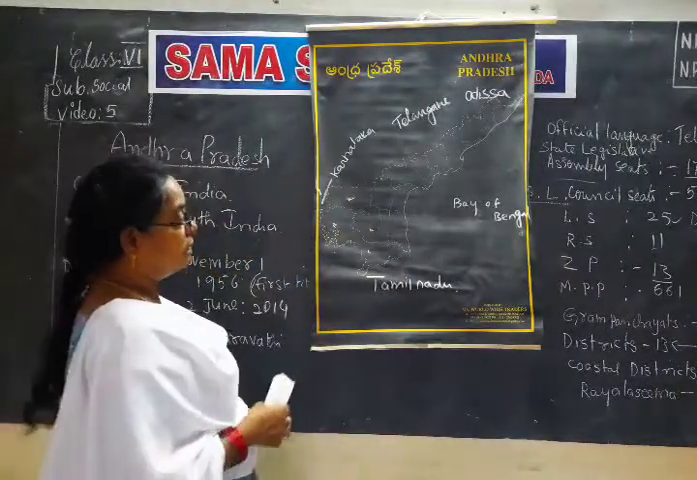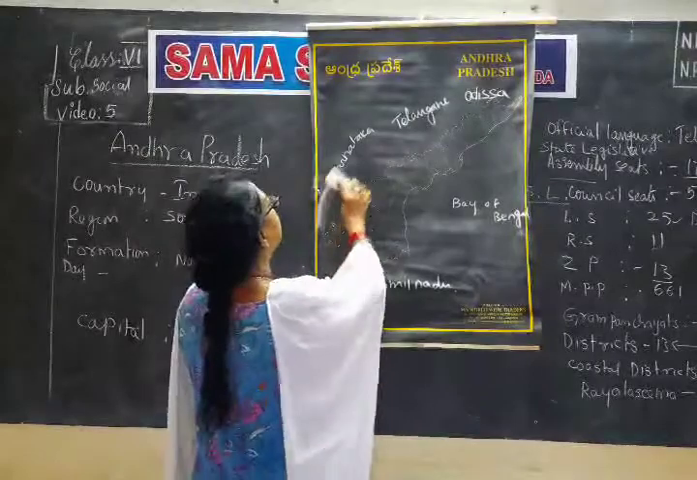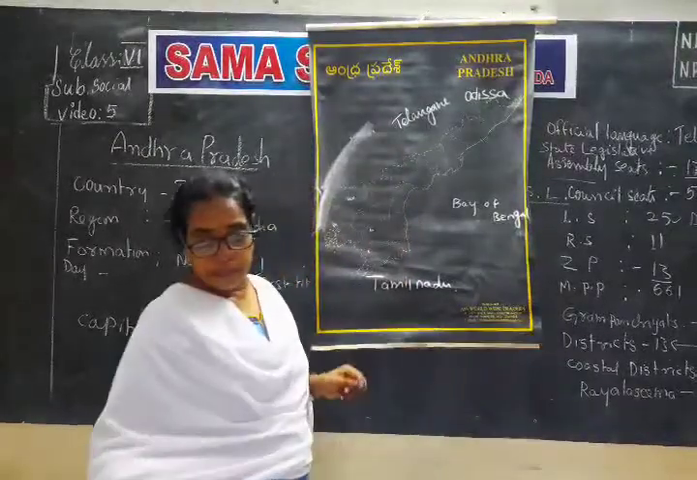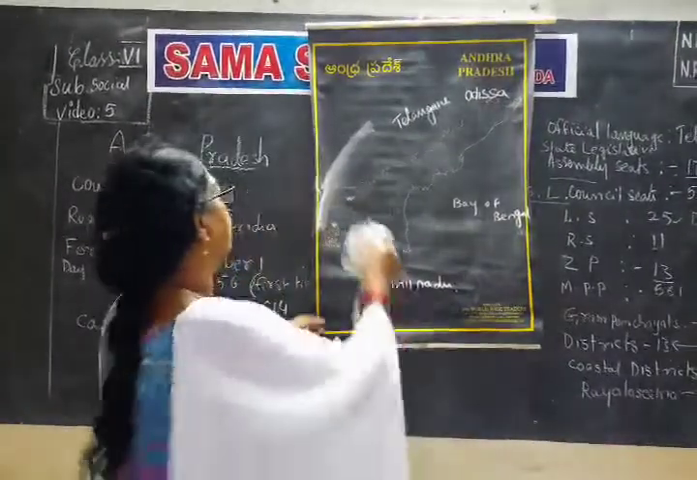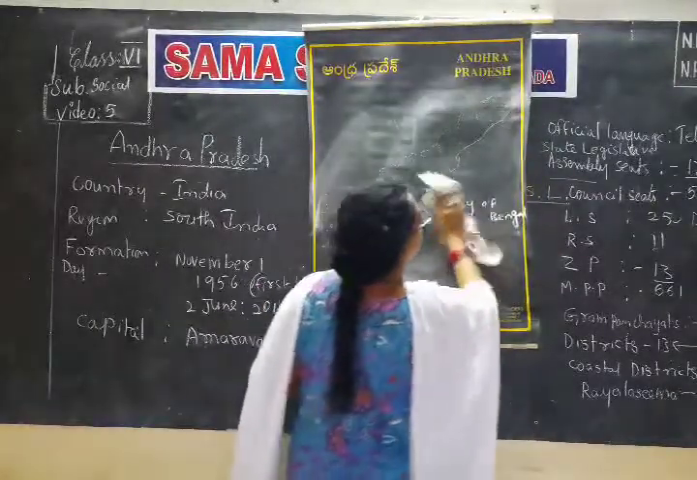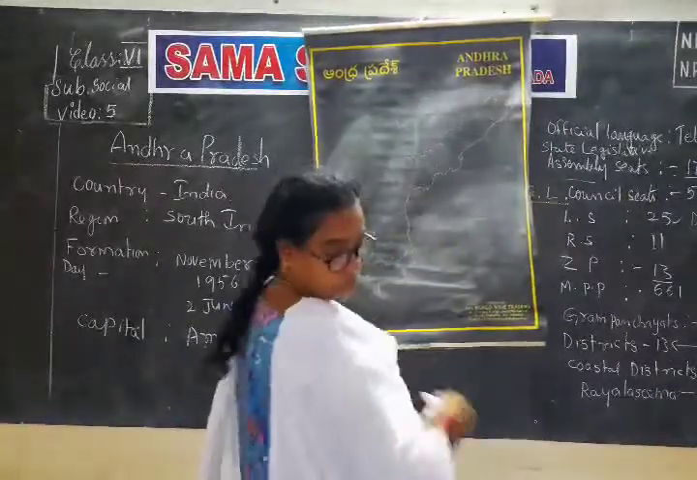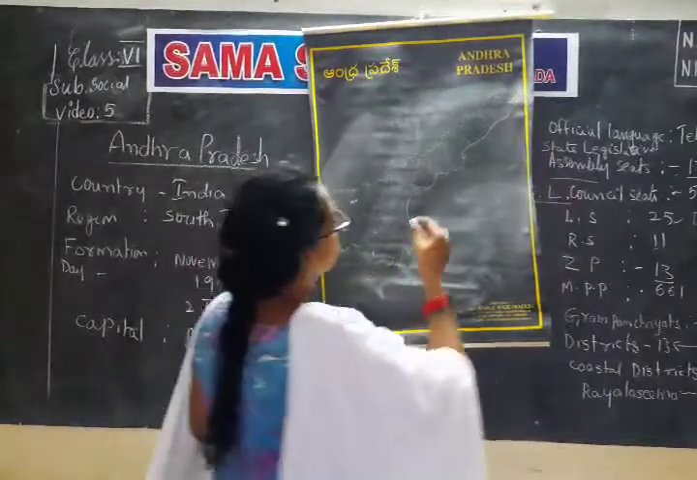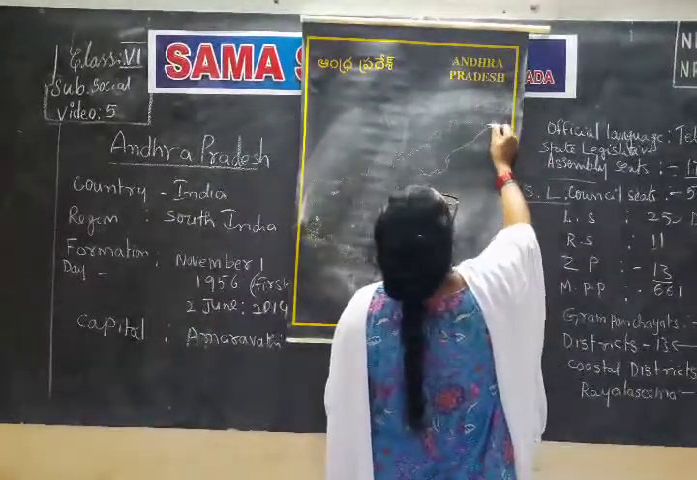Okay, what are the 13 districts we are going to see? These 13 districts we have to learn in a particular way, from top to bottom, or north to south. So the first one is Srikakulam. This is Sri.